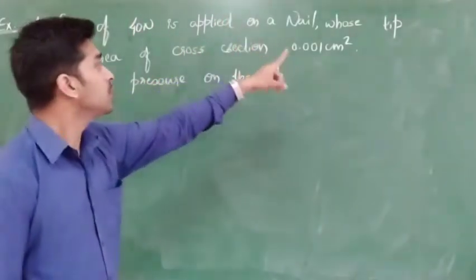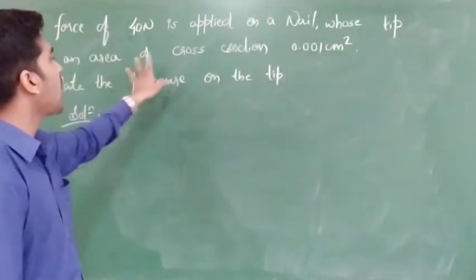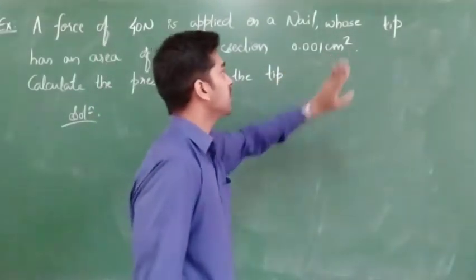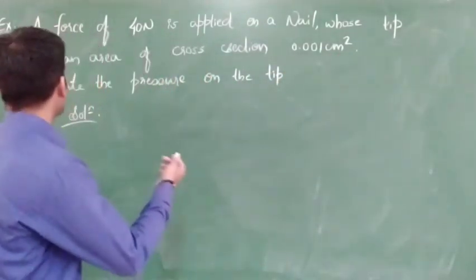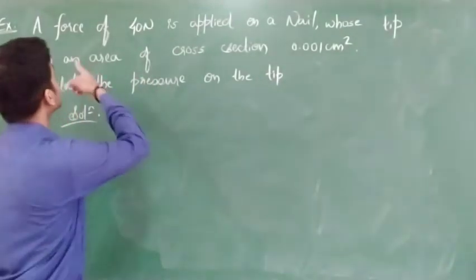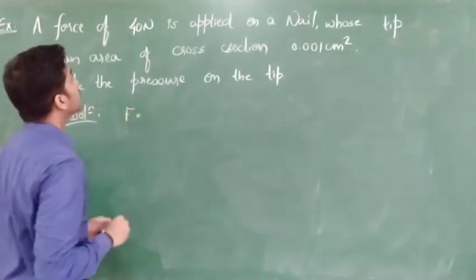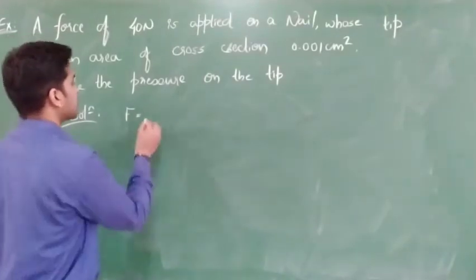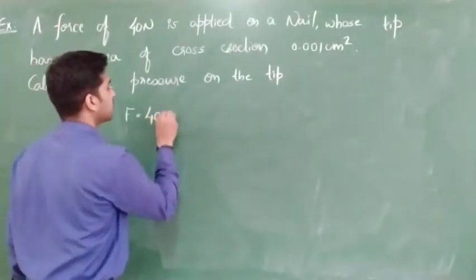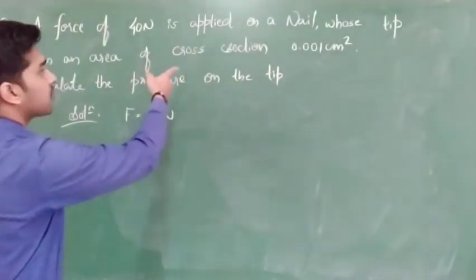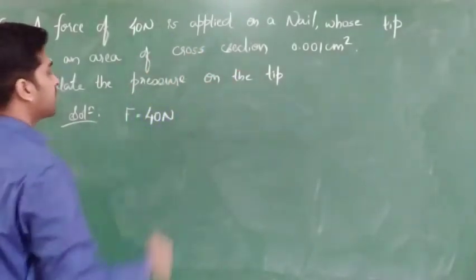Okay, next. Whose tip has an area of cross section 0.001 centimeter square? Okay, shall we go on writing what are the things they had given? First one, force value they had given. Force value how much given to you? 40 Newton. Clear? 40 Newton is applied on a nail whose tip has an area of cross section 0.001 centimeter square.